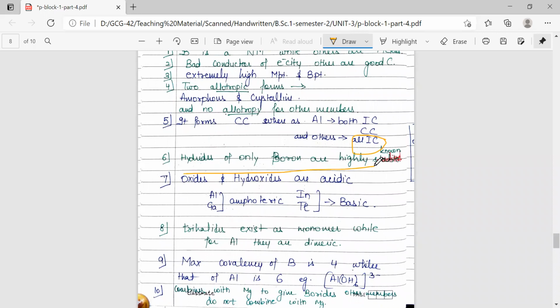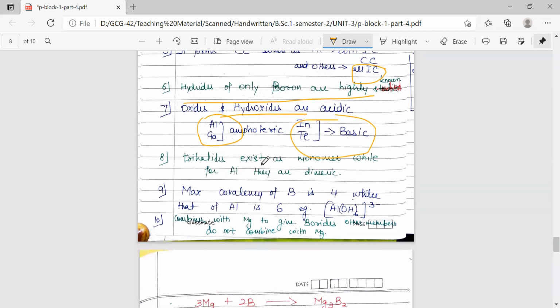Hydrides of only boron are well known. The rest of the hydrides are not much known and not much studied. Oxides and hydroxides of boron are only acidic. Aluminium and gallium oxides and hydroxides are amphoteric in nature, while those of indium and thallium are basic in nature. Trihalides of boron exist as monomers, while those of aluminium have dimeric existence.